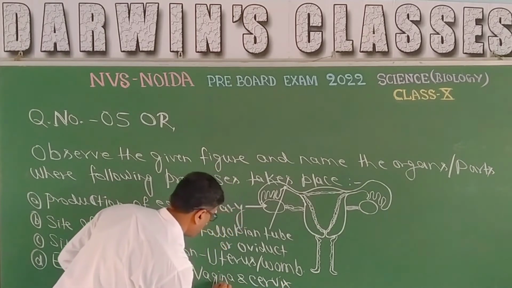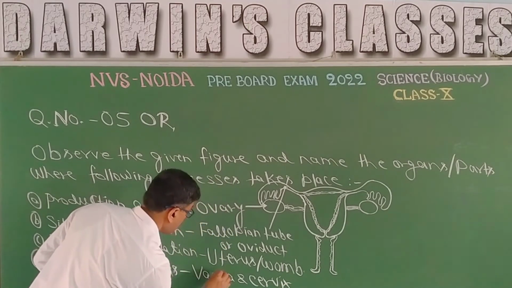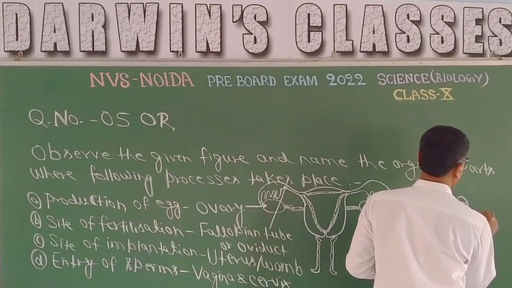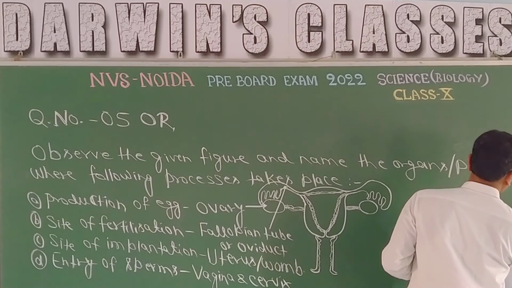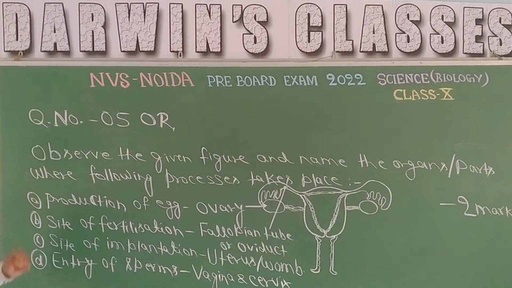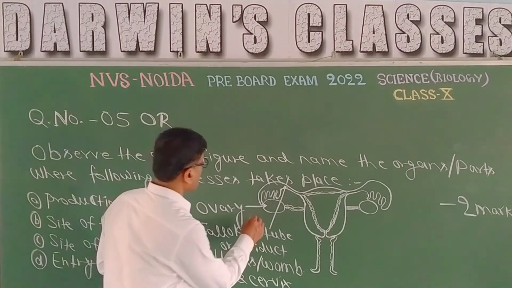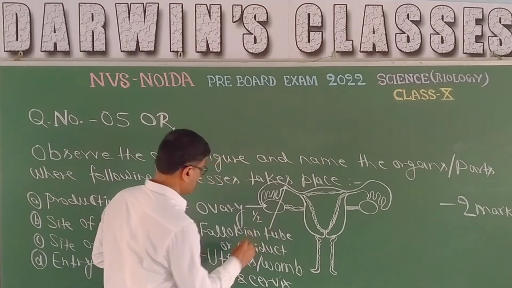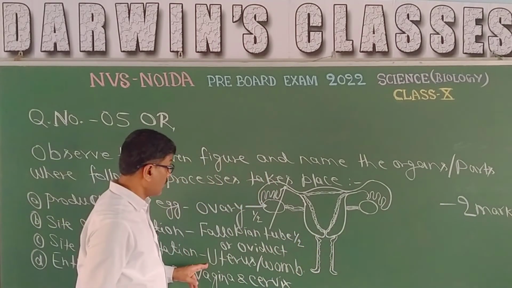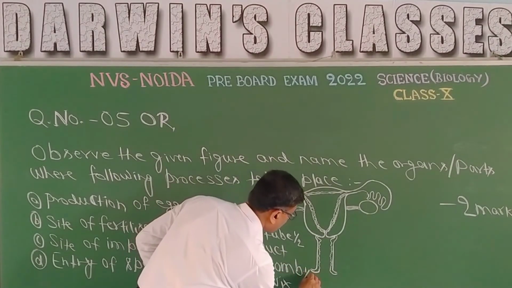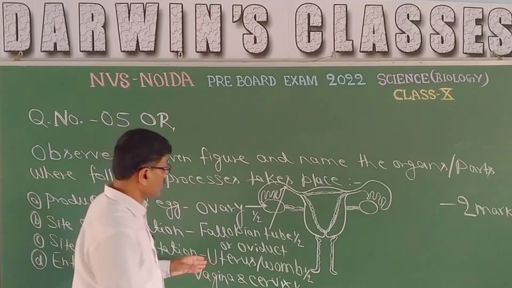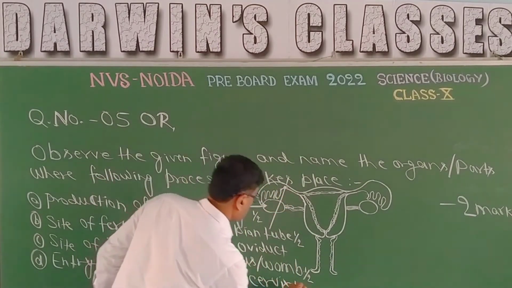So this is question number 5, and it is meant for 2 marks. That means each part of the question carries half a mark. If you write oviduct, you will get half marks. If you write fallopian tube, you will get half marks. For uterus, you will get half marks, and for vagina and cervix, you will get half marks.